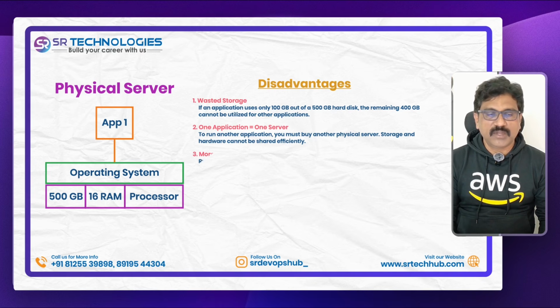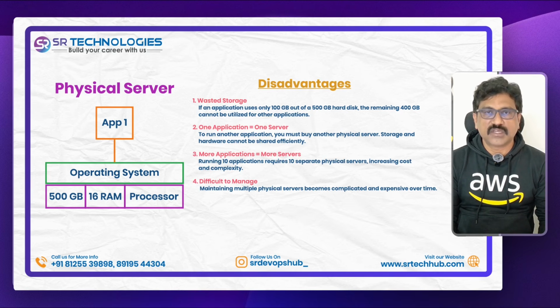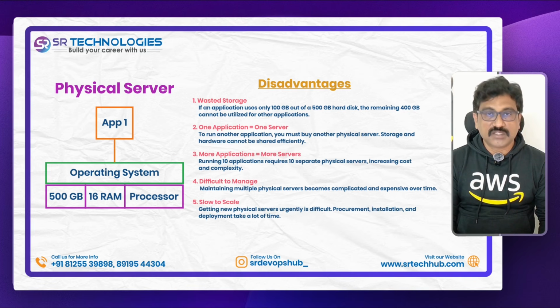If you want to run 10 applications, you should buy 10 physical servers. It's very difficult to manage multiple physical servers. Also, it's too expensive. So these are the main disadvantages. And one more disadvantage is if you want multiple physical servers on an urgent basis, it's very difficult to get them and to install and deploy them in our data center.